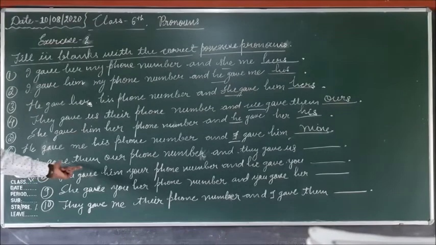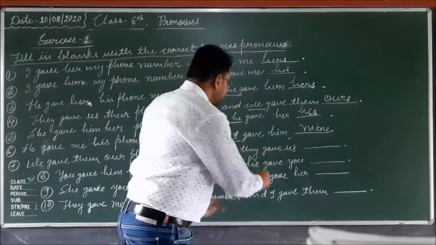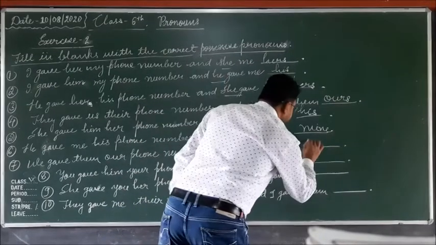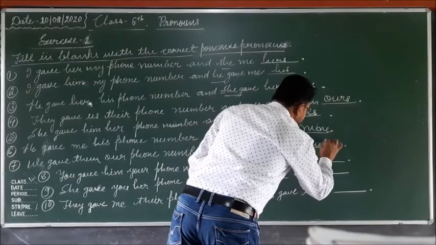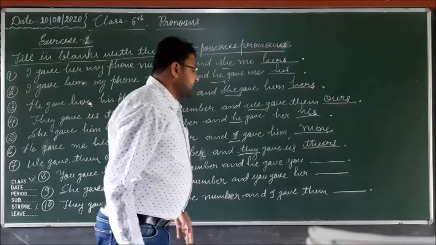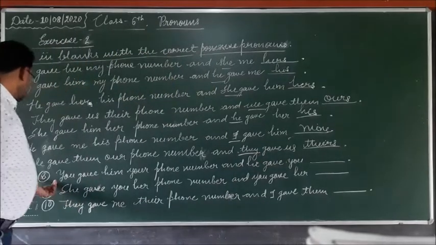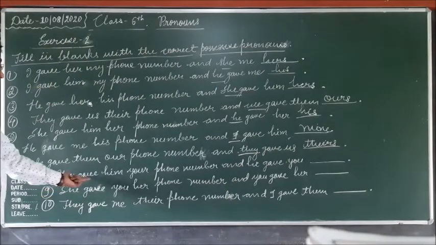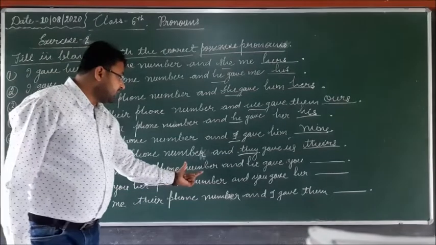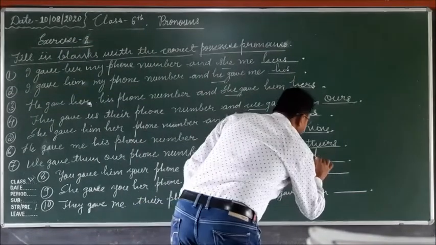Seventh number: we gave them our phone number and they gave us theirs. So theirs is the possessive of they. Eighth number: you gave him your phone number and he gave you his.